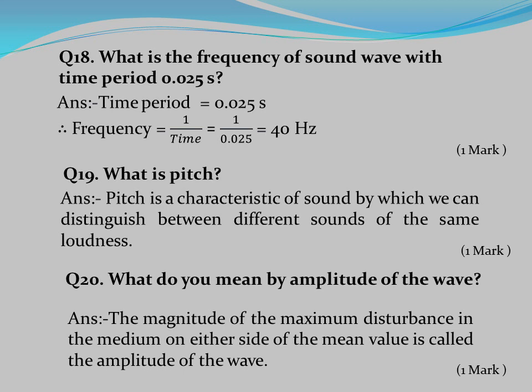Question number 20. What do you mean by amplitude of the wave? Answer: the magnitude of the maximum disturbance in the medium on either side of the mean value is called the amplitude of the wave.